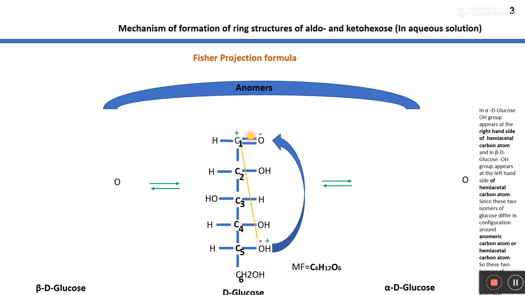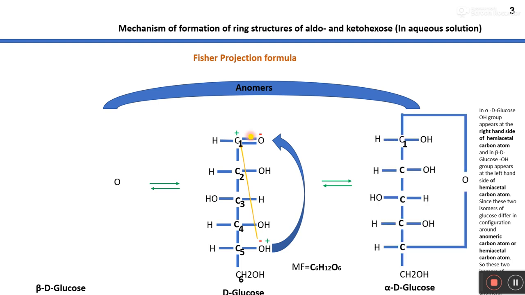As a result of that, the ring structure of alpha D-glucose forms, right? And in this ring structure, in the place of the carbonyl group, now there is one hydroxyl group, and this oxygen is now in the ring form.